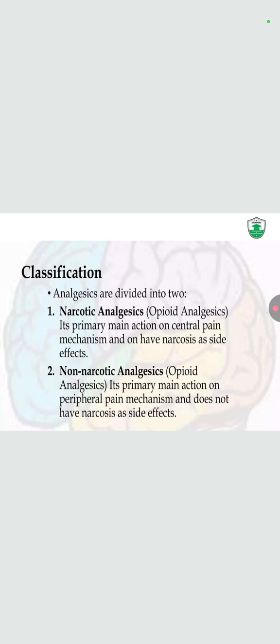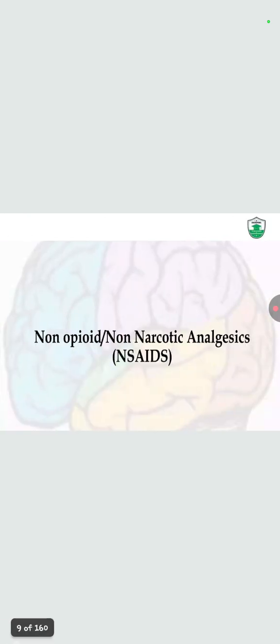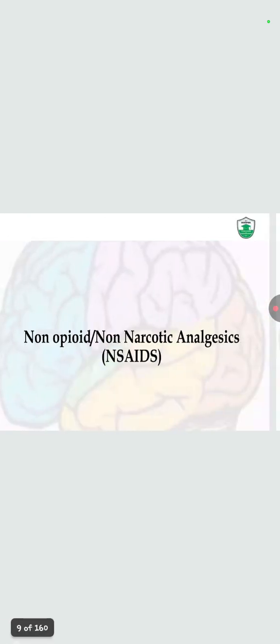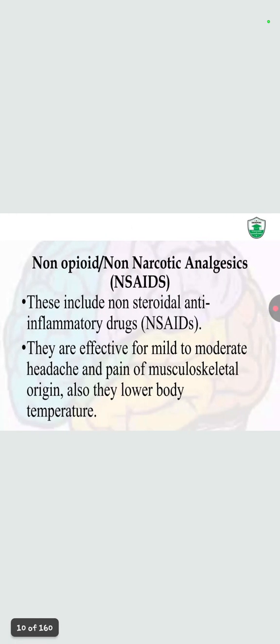And non-narcotics, that is non-opioids like aspirin, mefenamic acid and diclofenac, have their primary action on the peripheral pain mechanism and have no addiction. This is the NSAID, that is non-opioid and non-narcotic. These include the non-steroidal anti-inflammatory drugs. They are effective for mild to moderate headache and pain of musculoskeletal origin. They also lower body temperature.